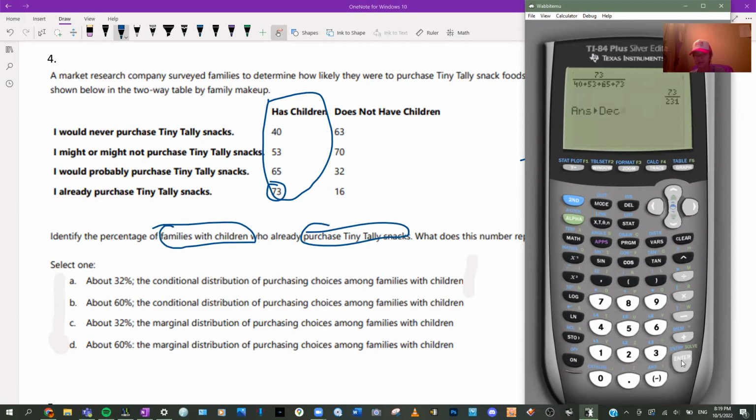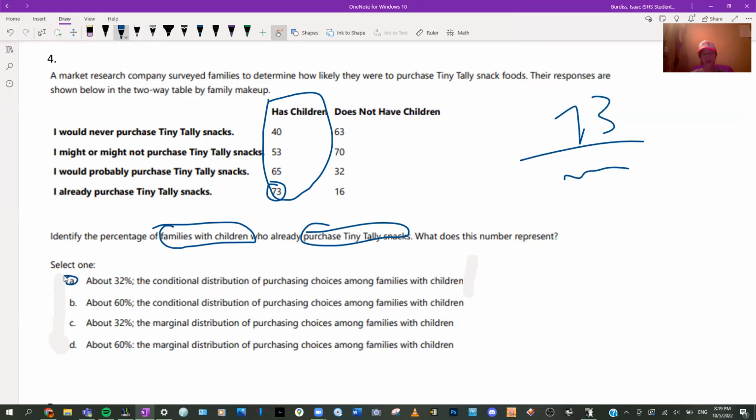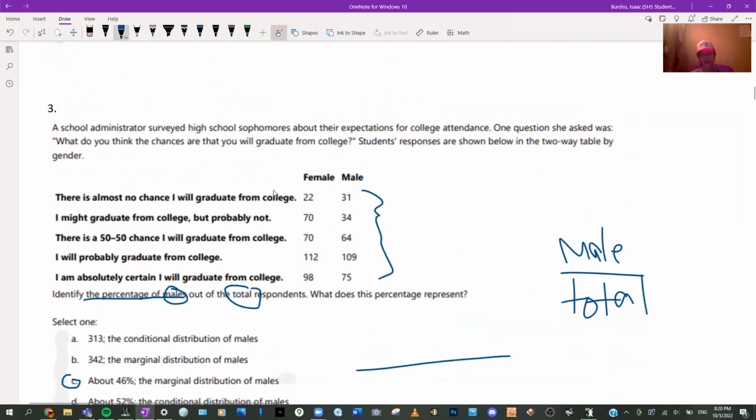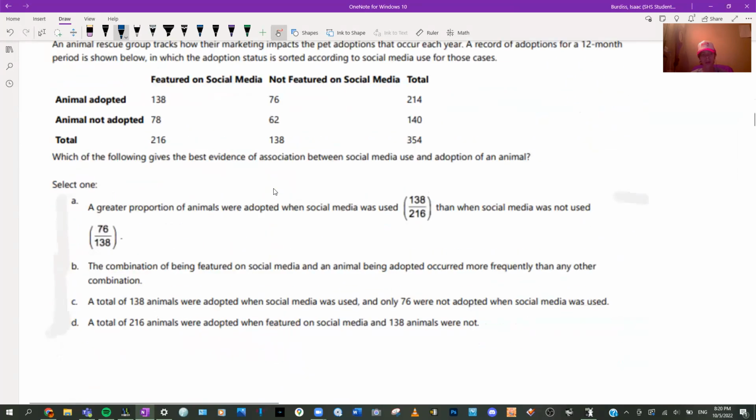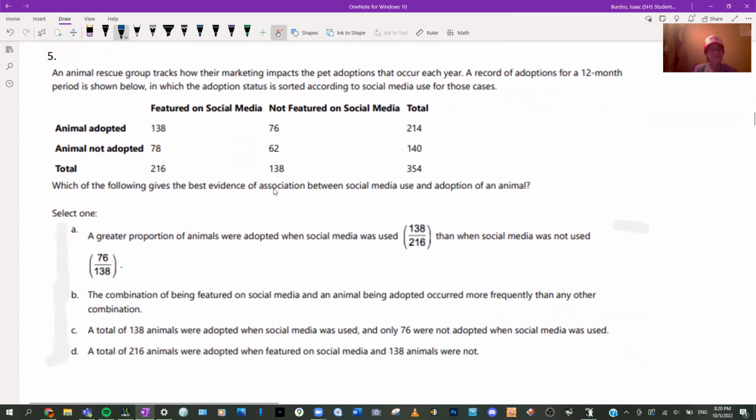It's decimal. 1.6, so about 32%. And I already said it was conditional, so it was A. Conditional is whenever the numerator is not a sum, basically. The numerator is not a sum. It was up here. It wasn't here.